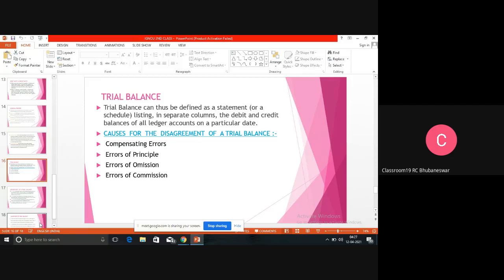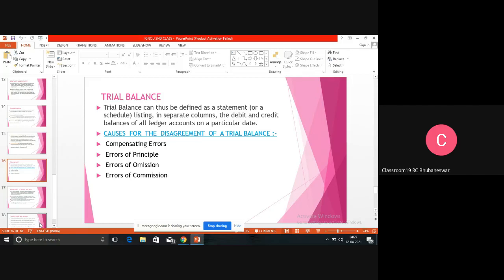So if one person is deviating from those accounting principles, putting a debit balance on the credit side, or a credit balance on the debit side, then the entry will go wrong. So that error can easily be rectified by the trial balance. That is known as error of principle.